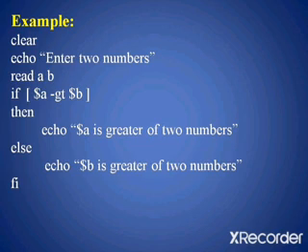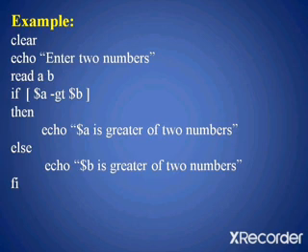In the if statement we have given the condition. We are checking whether the value of a is greater than the value of b. So dollar, as I told, is used to evaluate the value of the variable, and -gt is greater than. So here we are checking whether the value of a is greater than the value of b.